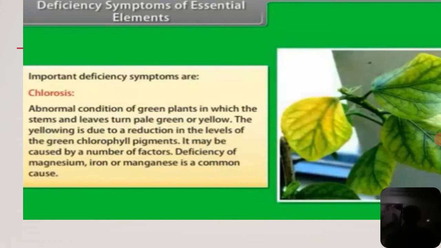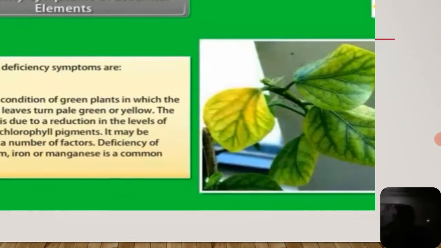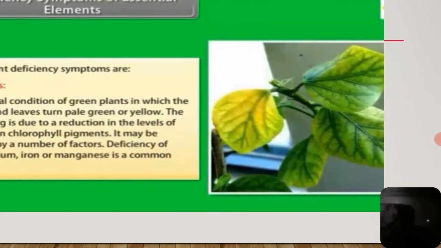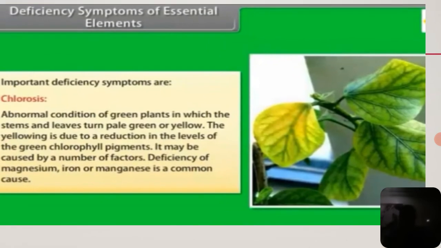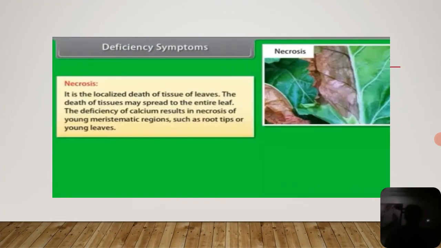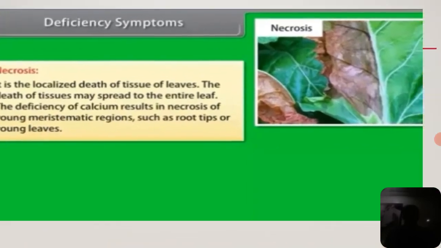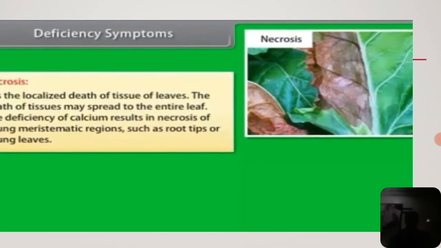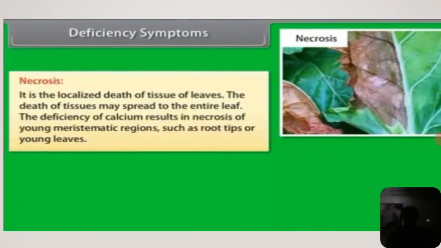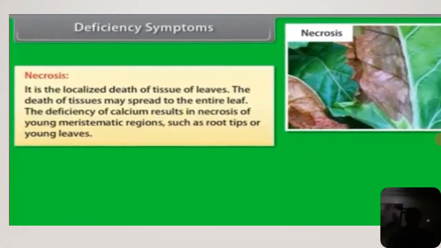Observe the slide, the yellowing of the leaf on the plant. See the normal leaf as well as the chlorotic leaf. Clear? Next one, this is necrosis. It is the localized death of the tissue of leaves. The death of tissues may spread to the entire leaf.